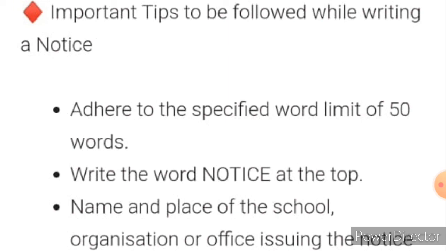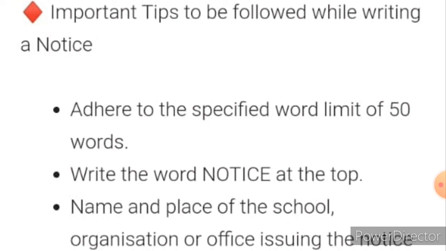Adhere to the specified word limit of 50 words. While writing a notice, it should not be lengthy or complicated. If it is lengthy, the person reading the notice won't be interested in reading it. They will just have a look and go off from that place. So listen, children, this notice should be short, but it should cover the entire message you have to share with the people.